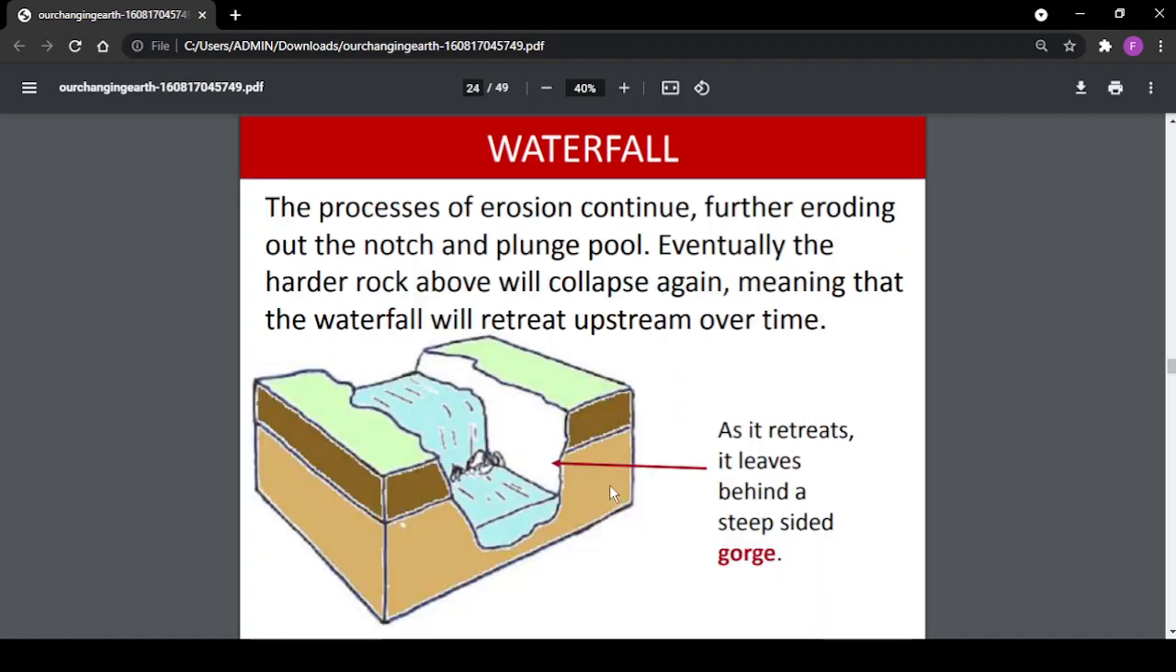As the notch grows, eventually there is not enough support under the hard rock, and so it collapses into the plunge pool. The process of erosion continues, further eroding out the notch and plunge pool. Eventually, the hard rock above will collapse again, meaning that the waterfall will retreat upstream over time. Here you can see as it retreats, it leaves behind a steep-sided gorge.